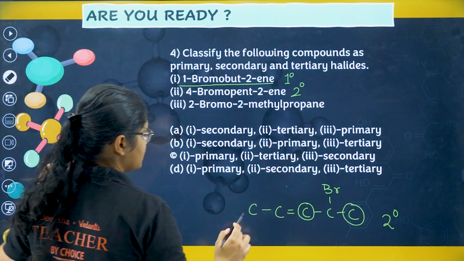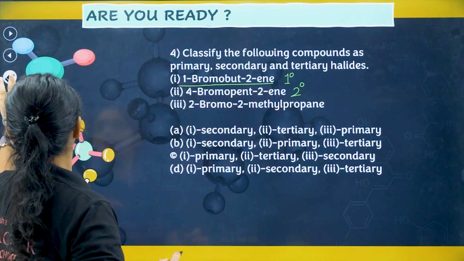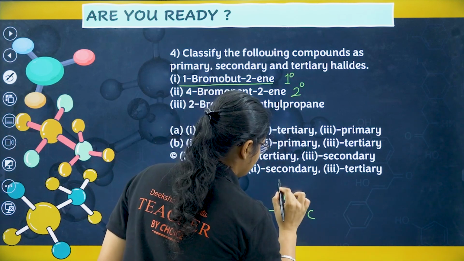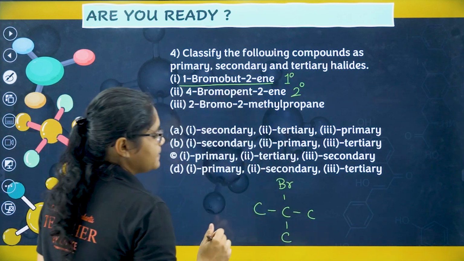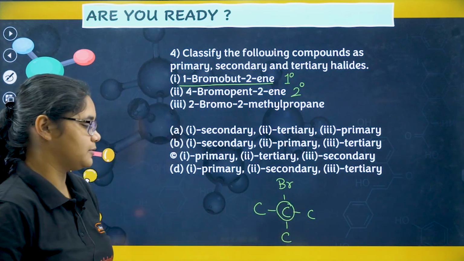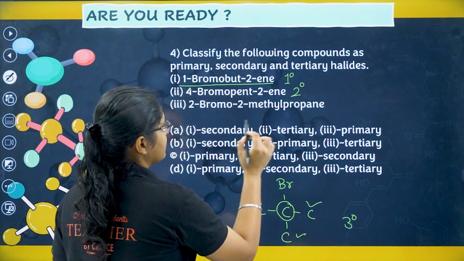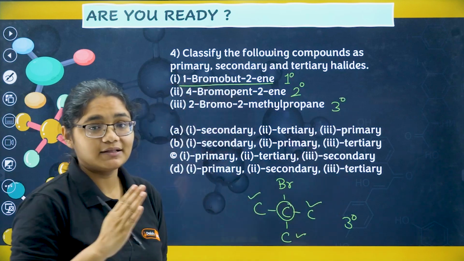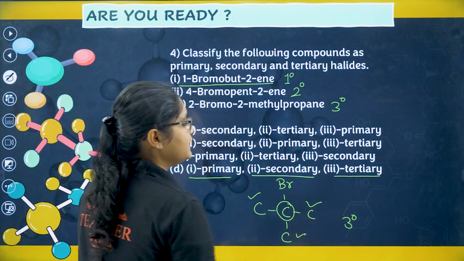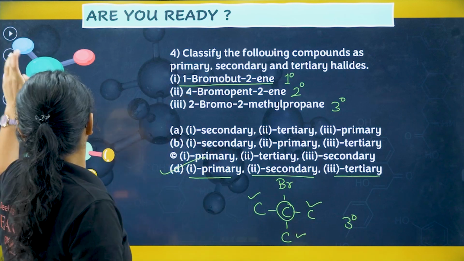Now, let's talk about the 3rd option. What is my 3rd option given in the question? The 3rd option is 2-bromo-2-methyl-propane. Okay. Now, you see this carbon which contains the bromine group. This is the hero carbon. You have to check for this carbon. This is attached to 3 other carbons. That means this is a tertiary group. So, I can write here that this is tertiary. Primary, secondary and tertiary. So, 1 is primary, 2 is secondary and 3 is tertiary. So, that is option number D here. Okay. Fine. So, I think yes.